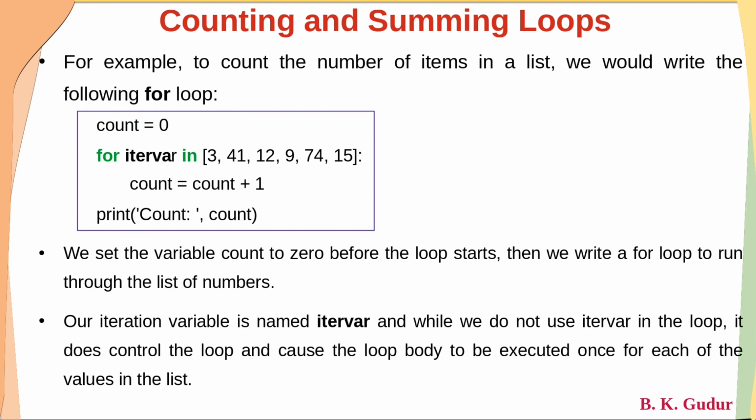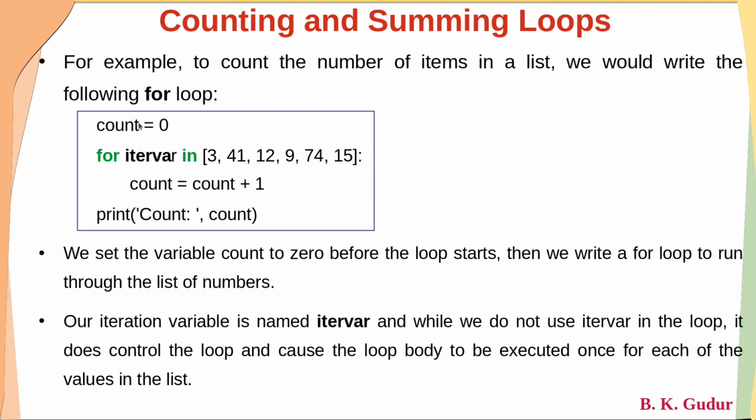Okay, dear students. If you see this particular code, the first statement is initialization. We have initialized one variable whose name is count. Count is initialized to 0. And now here, for iter var, meaning iteration variable, in this particular list, directly instead of taking one variable and initializing that variable to a list, here the list has been written directly. For iter var in this particular list, count is equal to count plus 1.